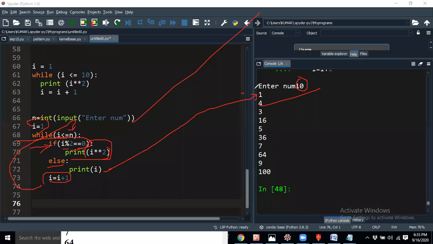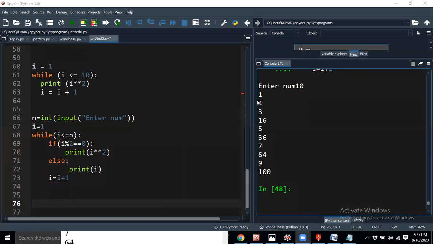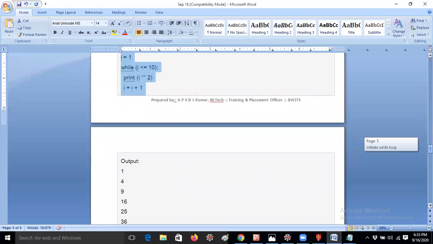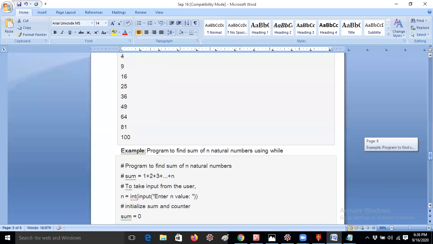So likewise, you can also do the alternative of this program. That means, for example, if you are getting an odd number, you have to print the square. If you are getting an even number, you would like to print that number as it is. So you may get these types of models. These are the various examples you should understand carefully. This can be done only by using loops. This is the power of loops.